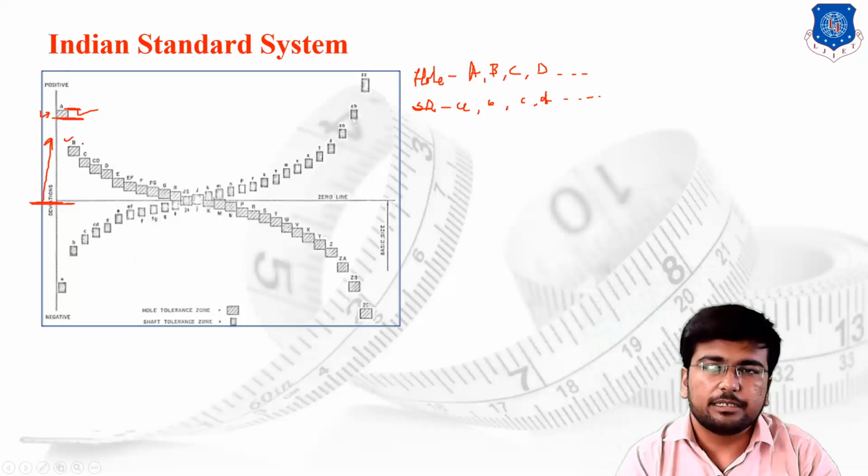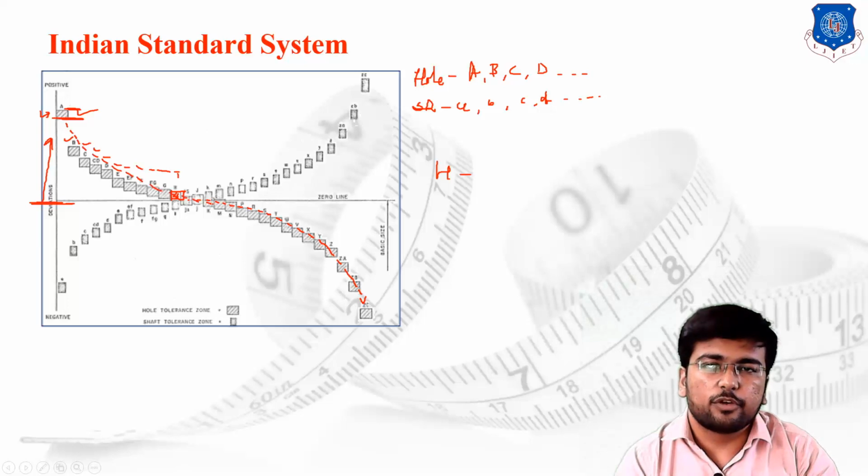Then capital B, C, D, E, F, G, H and so on, till the capital H. We are going to discuss what the value of H is. Then J, K, and so on, we are moving in the downward direction till ZA, ZB and ZC. So this is the locus of formation of the holes.